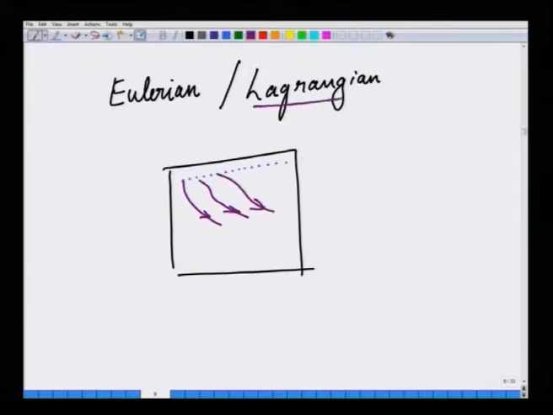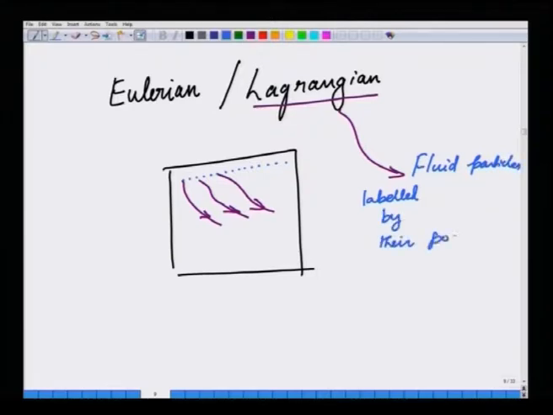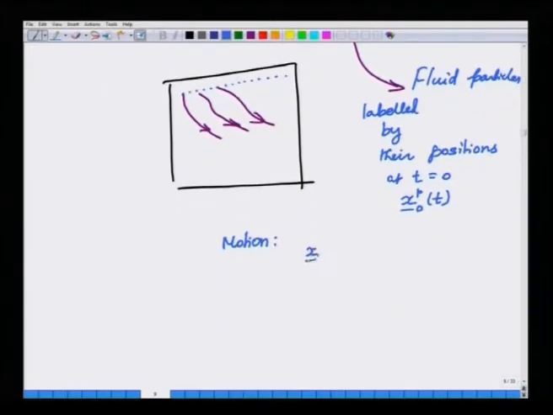Each point in the Lagrangian approach, or fluid particles or material points, are labeled by their positions at time t equal to 0, which we called x0 p, where p stands for particle. So, the motion of the fluid is described by how the position of various fluid particles changes as a function of time.